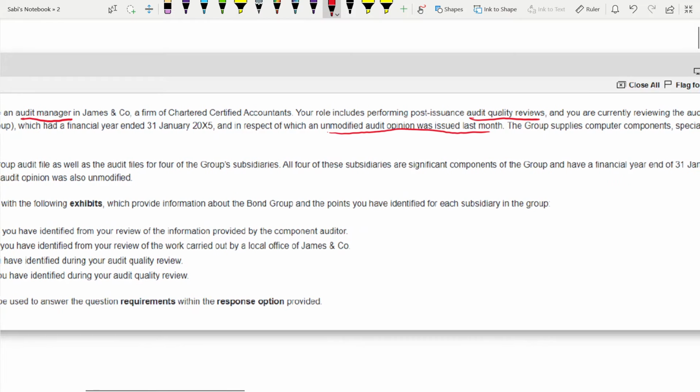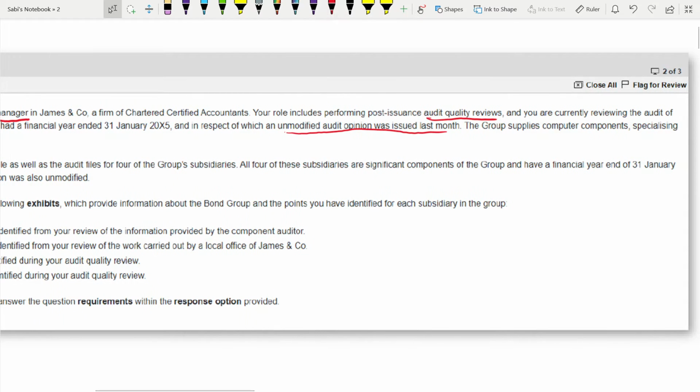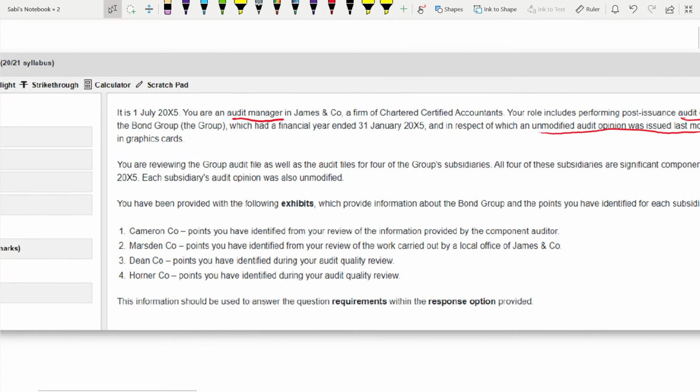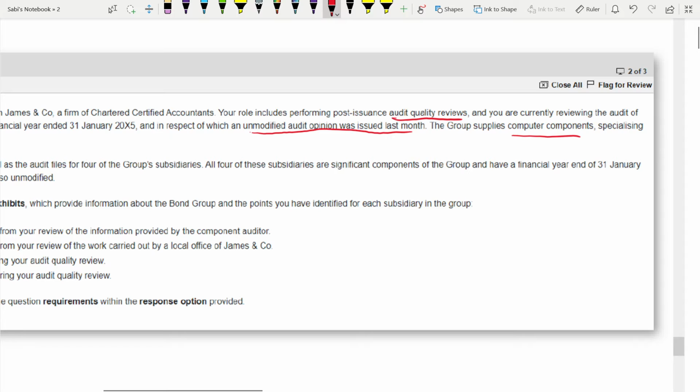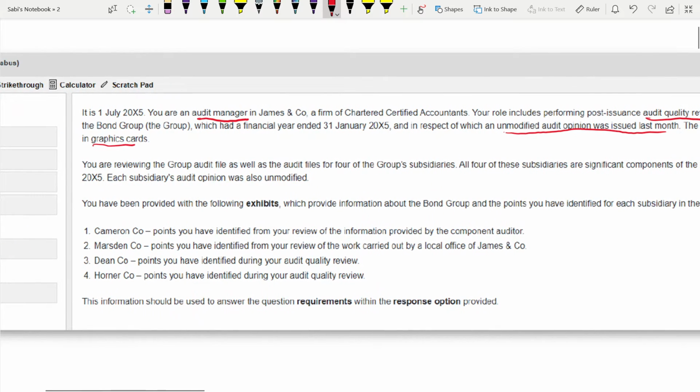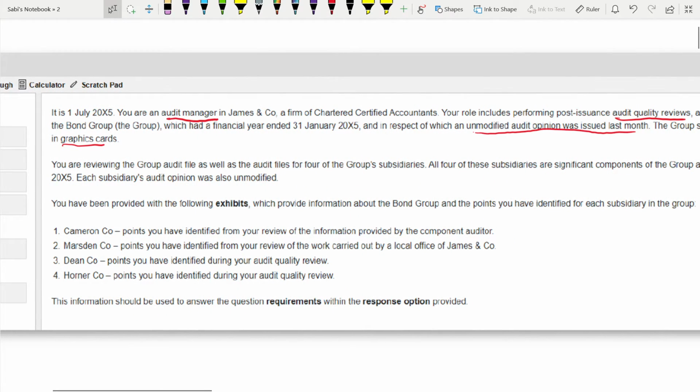The group supplies computer components, specializing in graphic cards. You are reviewing the group audit file as well as the audit files for 4 of the group's subsidiaries. So these are the 4 subsidiaries whose audit files you are reviewing.